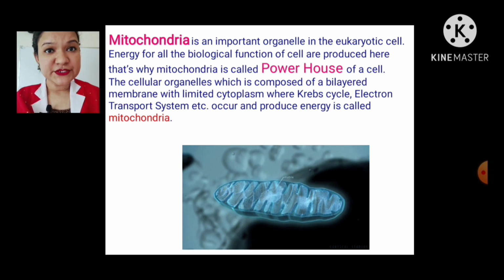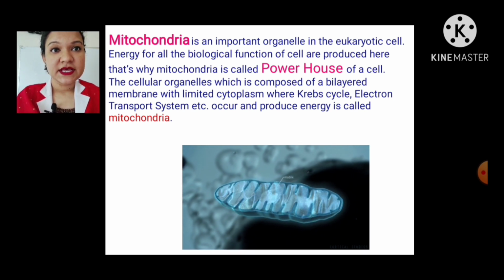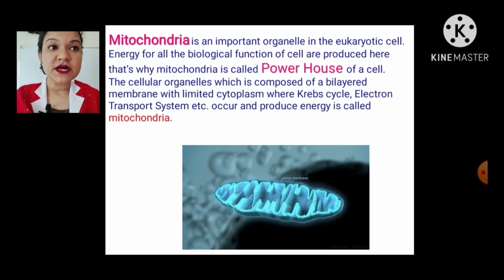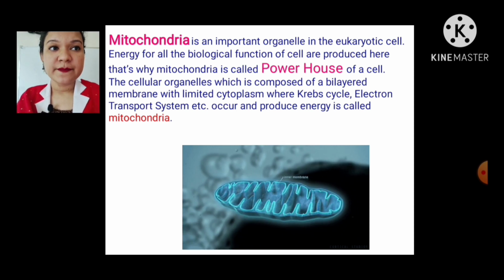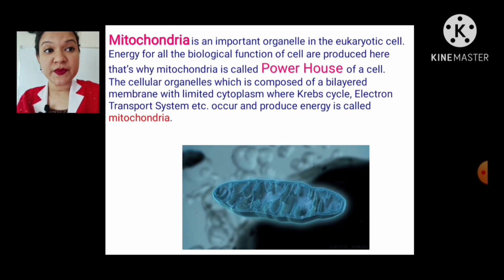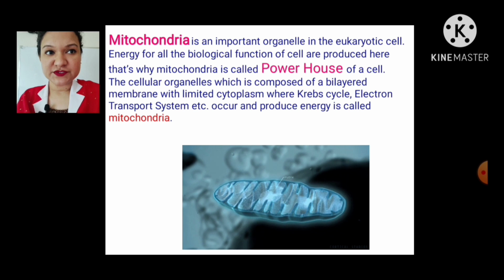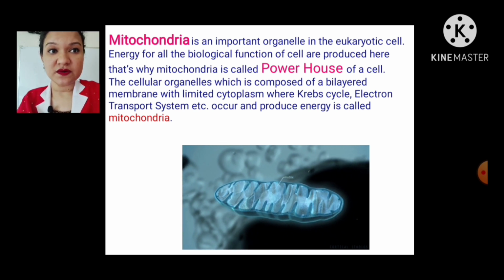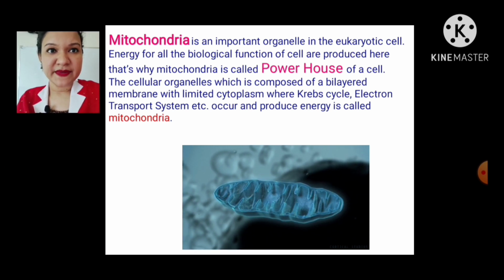So, mitochondria is an important organelle in the eukaryotic cell. Energy for all the biological functions of the cell is produced here. That's why mitochondria is called the powerhouse of a cell. The cellular organelle which is composed of a bilayer membrane with limited cytoplasm, where Krebs cycle, electron transport system, etc. occur and produce energy, is called mitochondria.